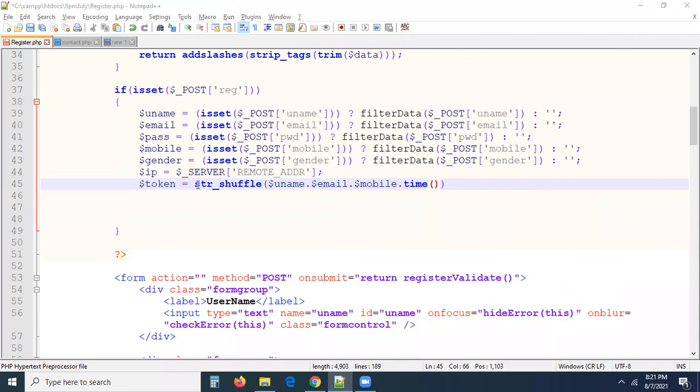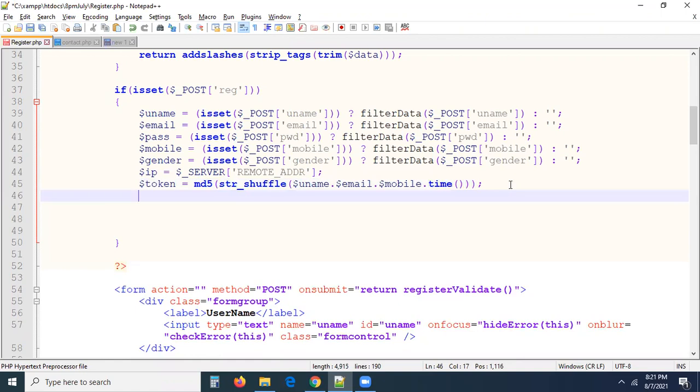So I'm just shuffling all the characters you entered. I don't know what your name, mobile number, email, and the current time are. The time function will give you the current time in number of seconds. Everything we are combining and concatenating, and after that I'm shuffling them all mixed together. After that, I'm applying a method called MD5. This MD5 function will convert this entire shuffled string into a 32-character alphanumeric string. So that is going to be generated dynamically for you, right?